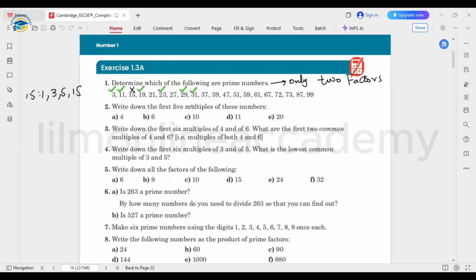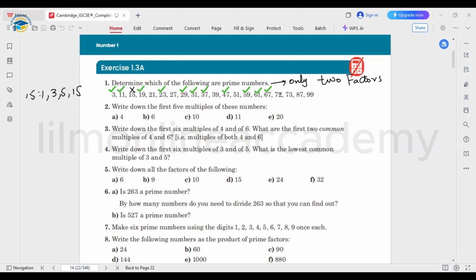So 37 as well. 39 is divisible by 3 and some other numbers as well. 47 we can take as a prime number. Next, 59, yes. 51 is not a prime number because it is divisible by 3. 59 is a prime number. 61 is a prime number. 67 is a prime number as well.